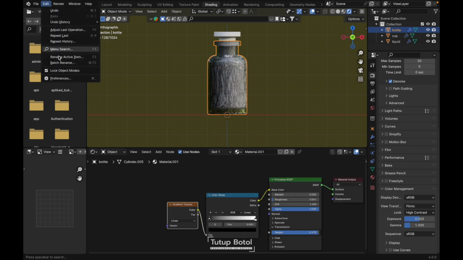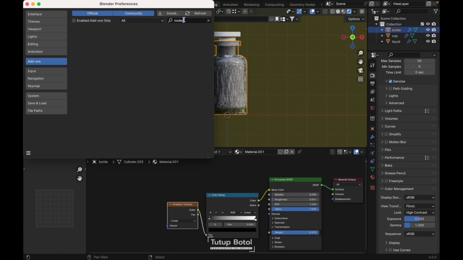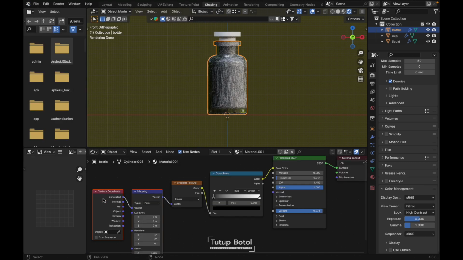And go to the edit, preferences. We need Node Wrangler. Install this Node Wrangler add-on. Save your preferences and select your gradient texture node. Press Ctrl T. It will automatically add a texture coordinate node and mapping node. We need to click over here, press Shift Ctrl and click the color ramp.